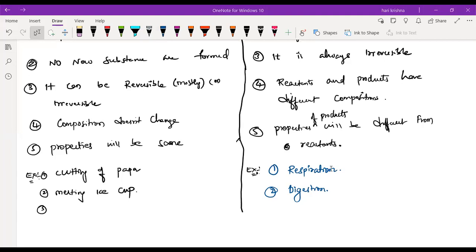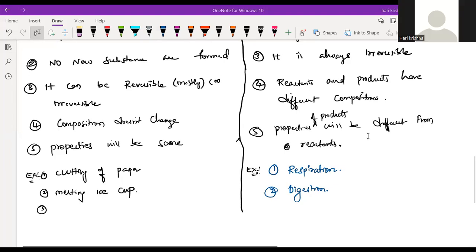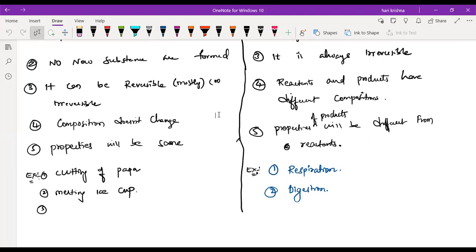Apart from him, does anybody want to tell the equation for respiration? Something like O2 plus CO2, something it will be, but exactly we don't know. Can you raise your hands, who knows the equation for photosynthesis?